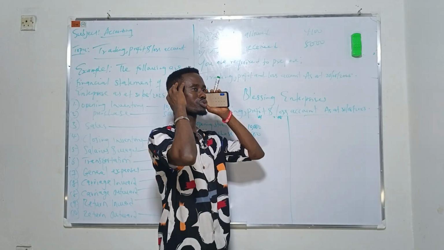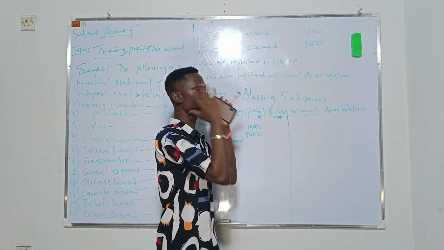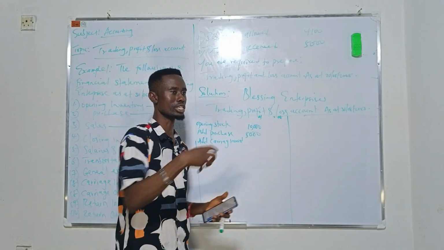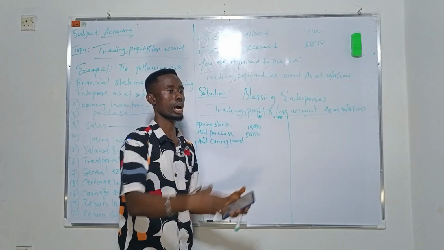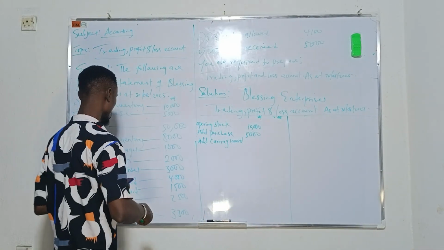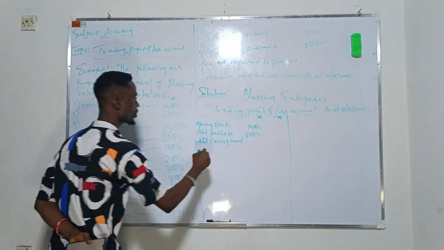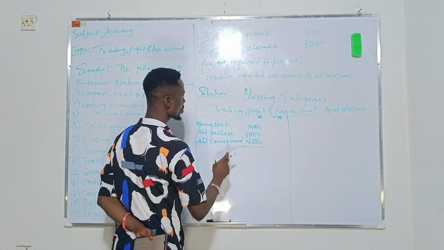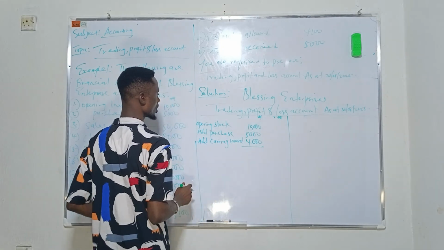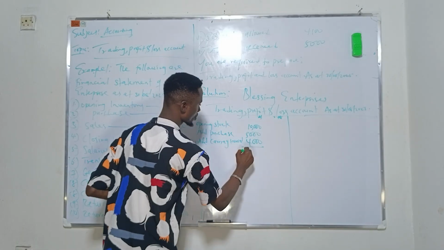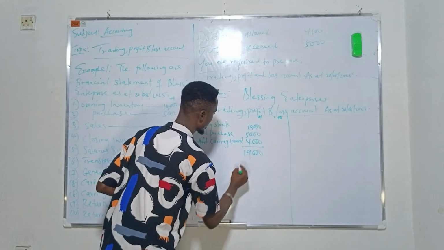I can't carry those goods from the store where I bought them to my house, it's very far, so I have to pay for transportation. The transportation I paid to carry the goods to my house is called carriage inward. So the carriage inward is giving us 4,000 naira. So 10,000 naira plus 5,000 naira plus this gives us 19,000 naira.